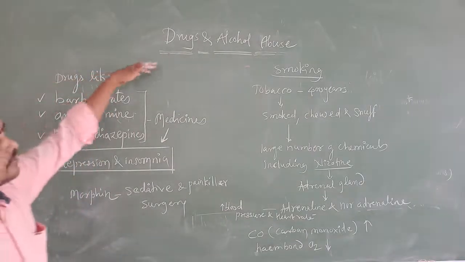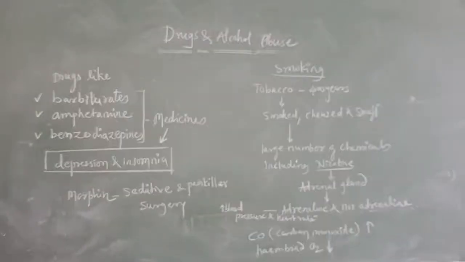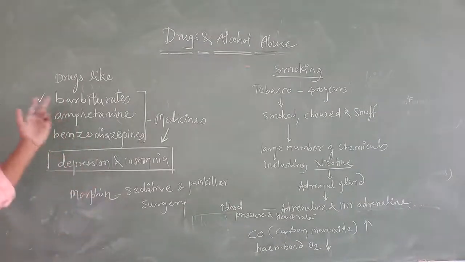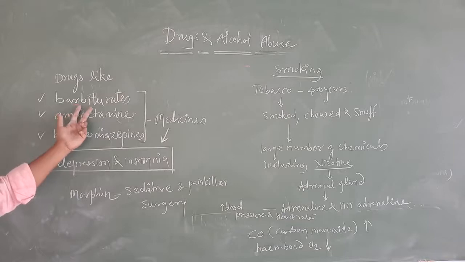There are drugs like the opioids, cannabinoids, and cocaine, and then the barbiturates.